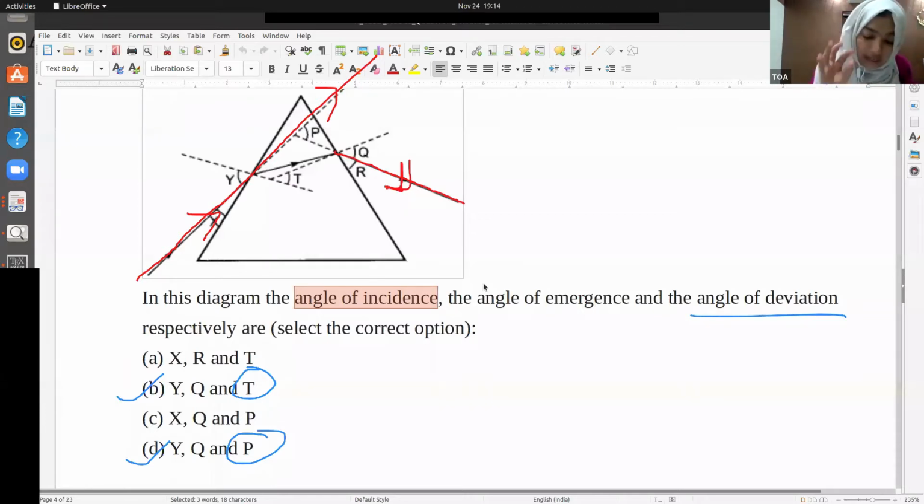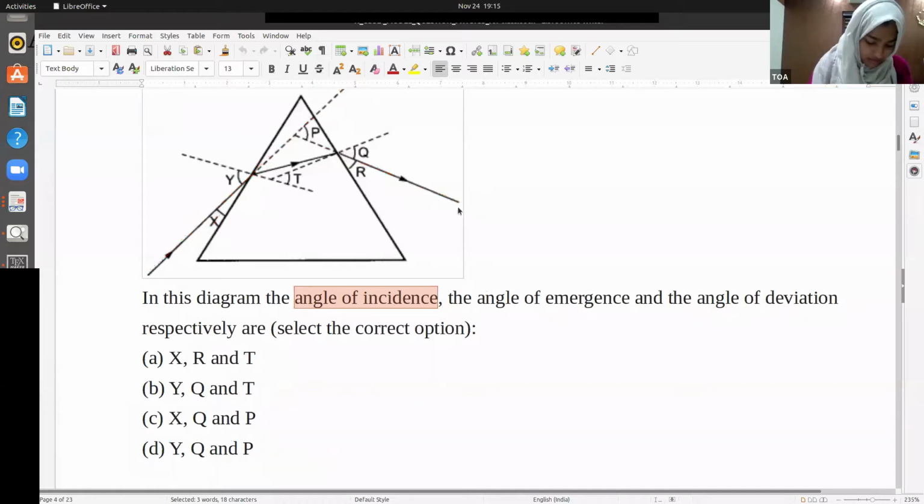So angle of deviation is the angle between the path without the presence of prism and after the presence of prism. What is the deviation of light? So this angle, that is this angle P. Many of you answered this one, and the correct answer is P. Okay. Good.